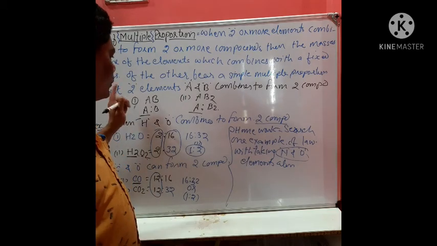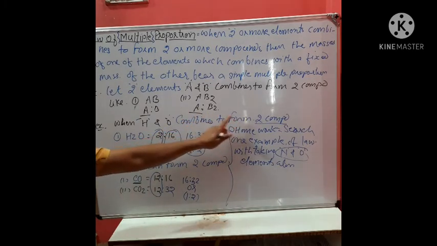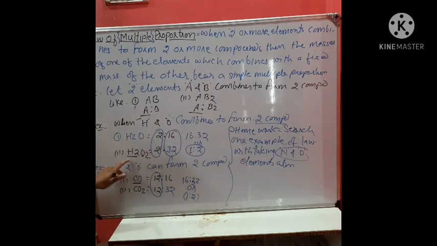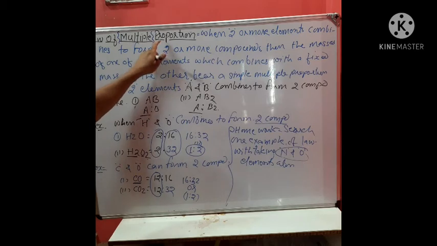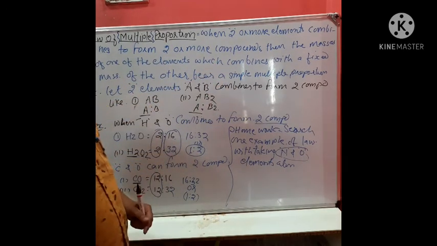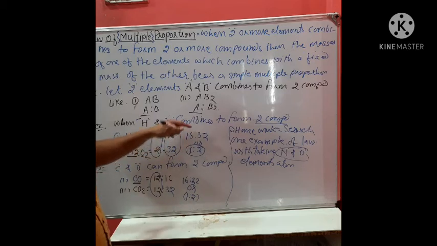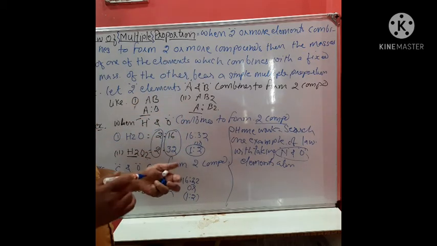Like here, two elements H and O combine to form two compounds H2O and H2O2. So the mass of one of the elements remains the same. Students, it is not necessary that you write this law in this wording. You can change its wording, no problem at all. You can take the help of an example and explain it.